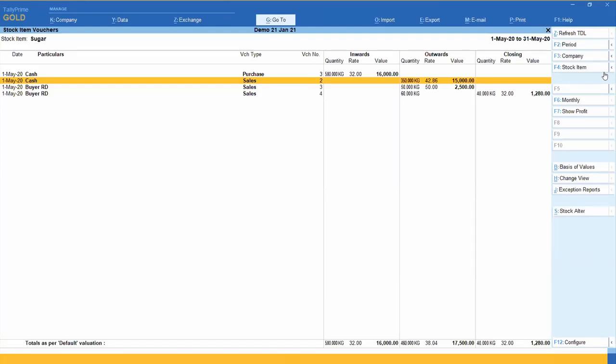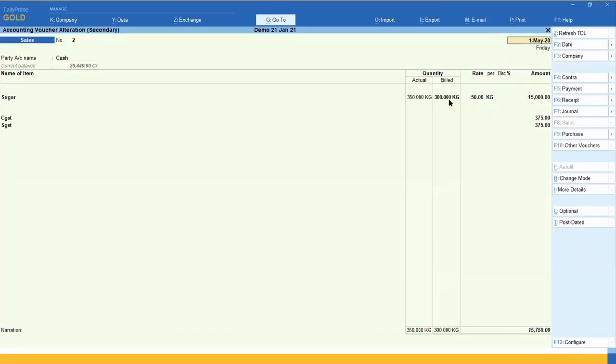First understand the problem. What is the problem in an entry? I am going to collect an amount for 300, and that is okay, and I am going to outward my quantity by 350.